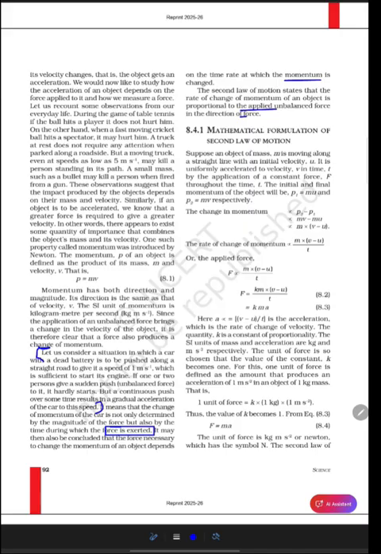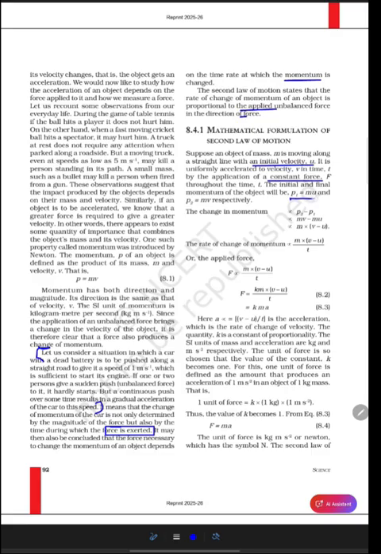Suppose an object of mass m is moving along a straight line with an initial velocity u. It is uniformly accelerated to velocity v in time t by the application of a constant force F throughout the time t. The initial and final momentum of the object will be: